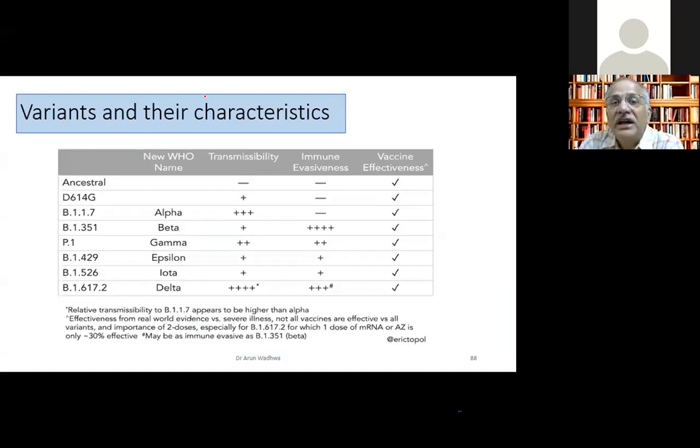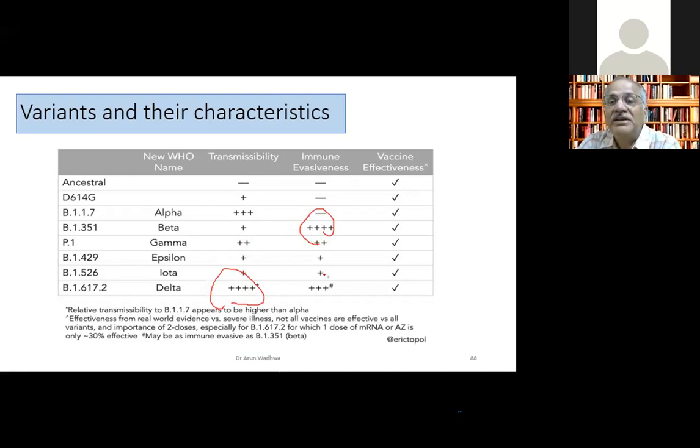The alpha variant had lots of transmissibility. The delta variant, which we had now, even had more transmissibility than the alpha variant. So alpha variant was supposedly 30% more transmissible. This was 60% more transmissible. And the immune evasiveness was the maximum in the beta strain, which is the South African strain. That is why everybody is afraid of this South Africa strain, because even the best of vaccine had 70%, 80% immunity against this.